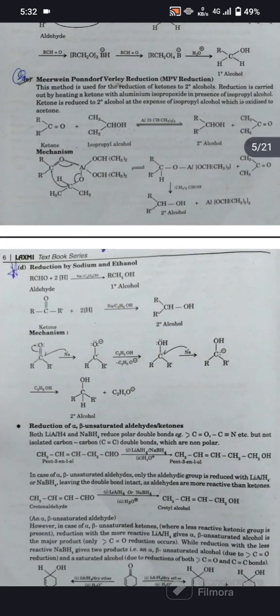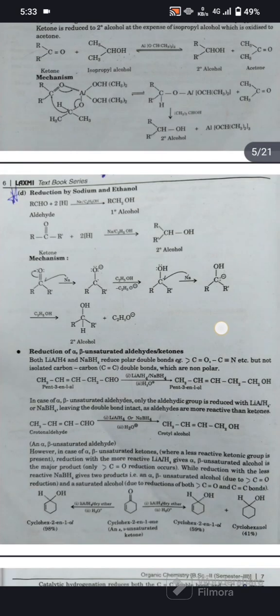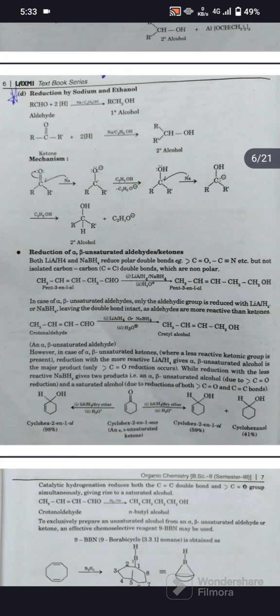Next is reduction by sodium and ethanol. An aldehyde reacts with hydrogen in the presence of sodium and ethanol and converts into a primary alcohol. And next is reduction of alpha beta unsaturated aldehydes and ketones.